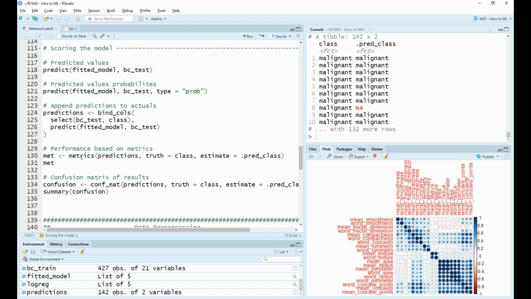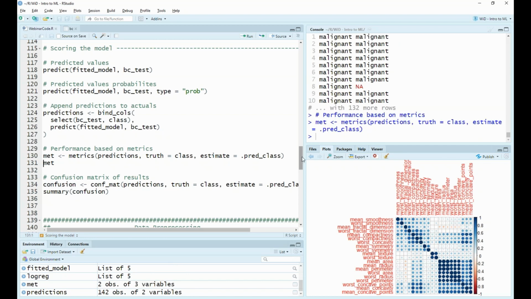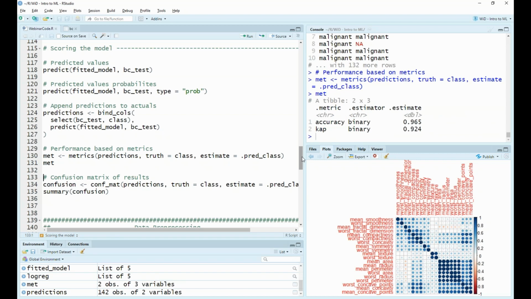We can do that using the metrics function. We provide the predictions data set that we've just created, and we tell it which column is the truth, which is the right one, and which is our estimate, which are the values that we have predicted. Running this, let's have a look. I can see that it's provided two metrics, accuracy and kappa, and an estimate of each. The accuracy for our data set is 96%, which is really, really good. This is a really good model. The kappa is slightly lower, 92%, but this is still a really strong value.